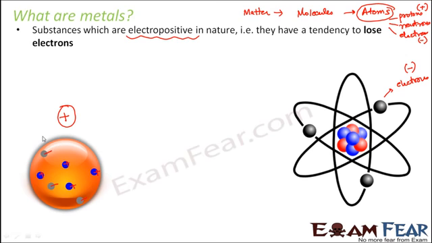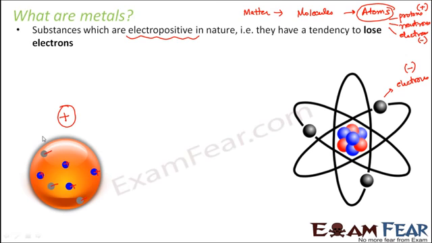You might have a question in your mind: which kind of substances will have a tendency to lose electrons? To understand that, you need to understand electronic configuration, how electrons are arranged in an atom. We are not discussing that at this level, but as you go to higher classes and learn about electron configuration, you will understand which type of elements have a tendency to lose electrons.